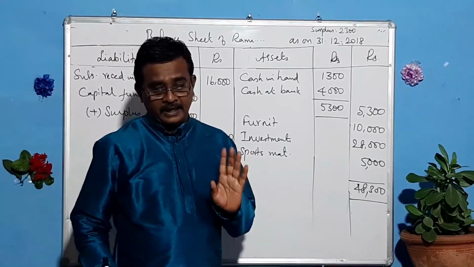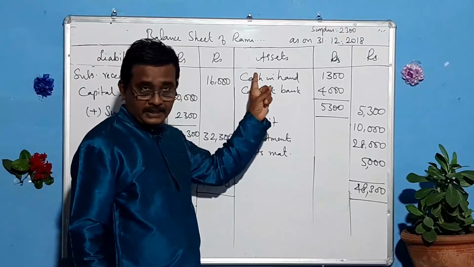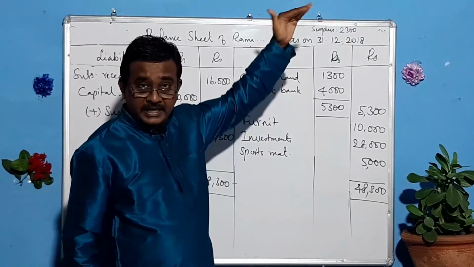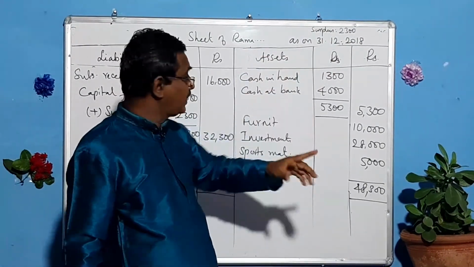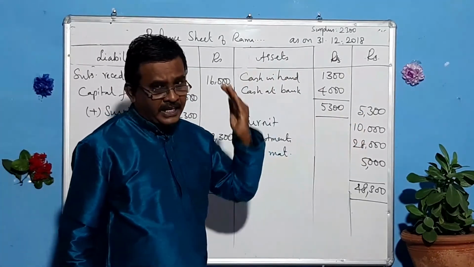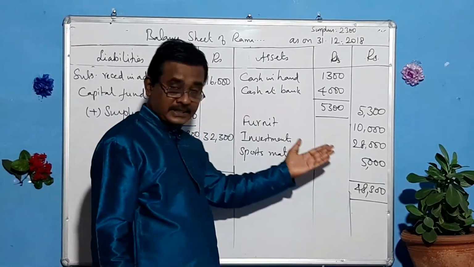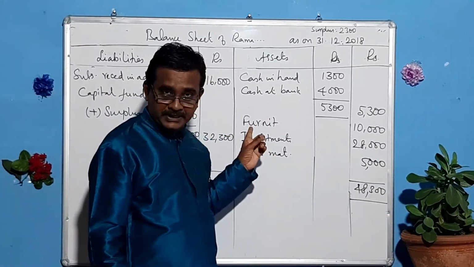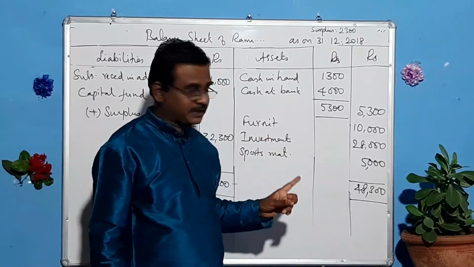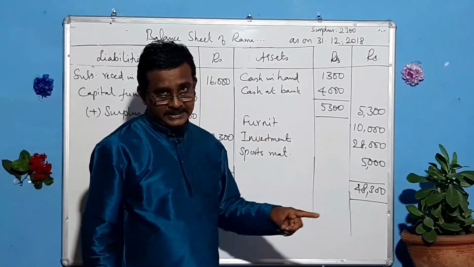Now, again I will tell you, when you go for preparing the balance sheet, immediately take the cash in hand and cash at bank from the receipts and payments account. Normally, students forget to bring this. And then see the payments side. Any fixed asset purchased, bring it to the assets side. In this sum, we have purchased furniture and we have made investments worth 28,000.